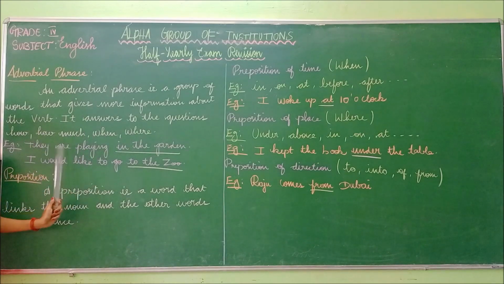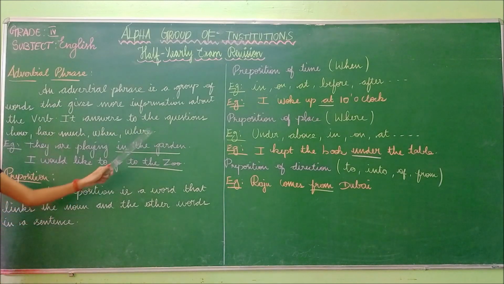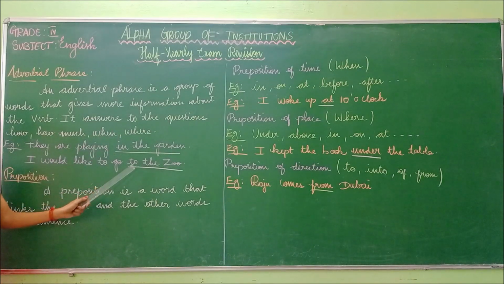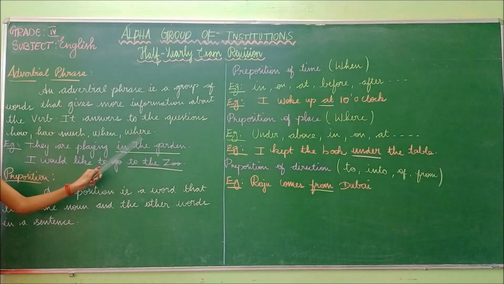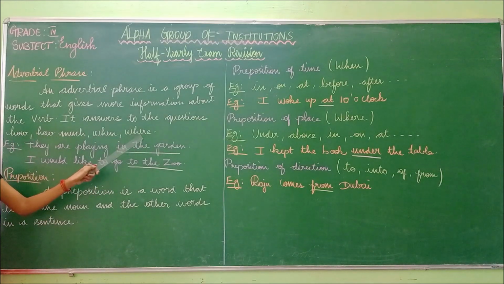So how do you ask a question for this sentence? Where are they playing? It answers the question word where, and the answer is they are playing in the garden. The next example: I would like to go to the zoo. How will I ask the question? Where do you like to go? The answer is where. To the zoo is the adverbial phrase because it answers the question word where. Likewise, in the garden is the adverbial phrase because it answers the question word where.